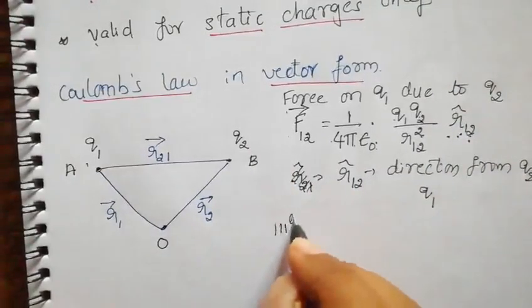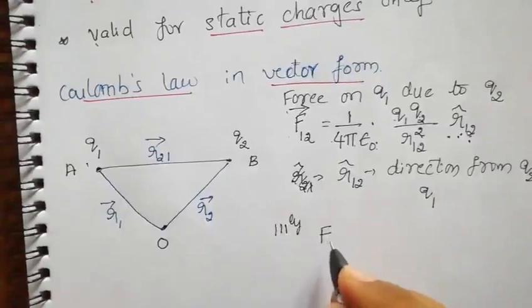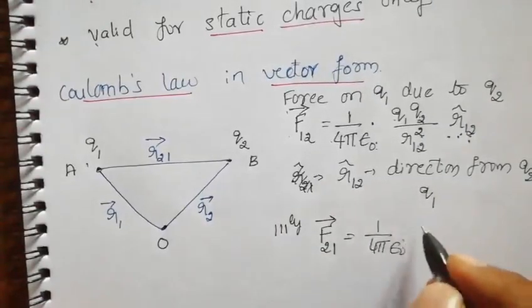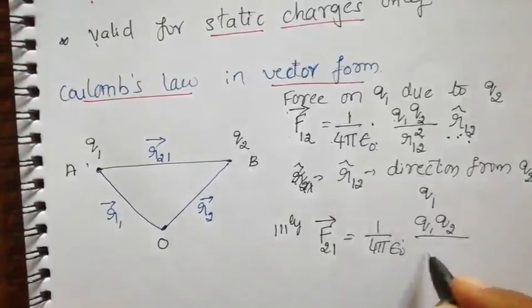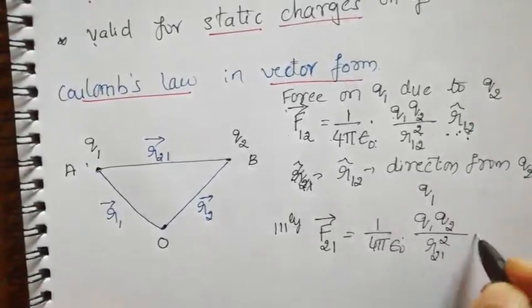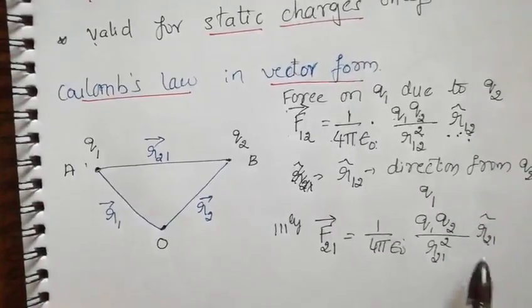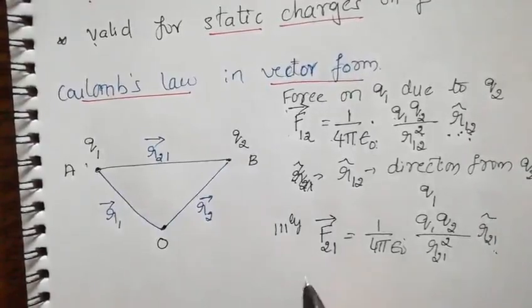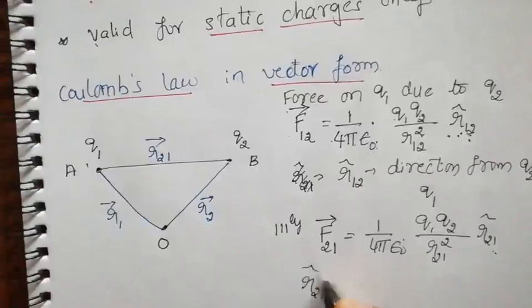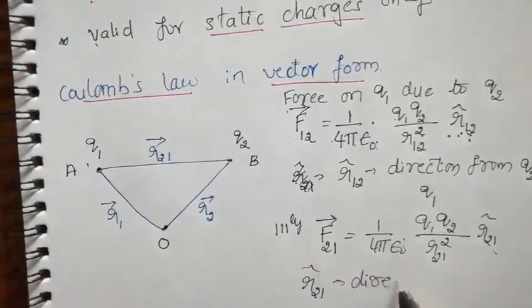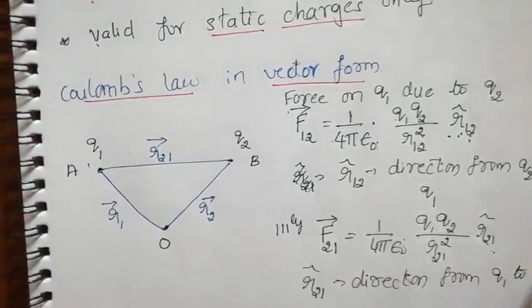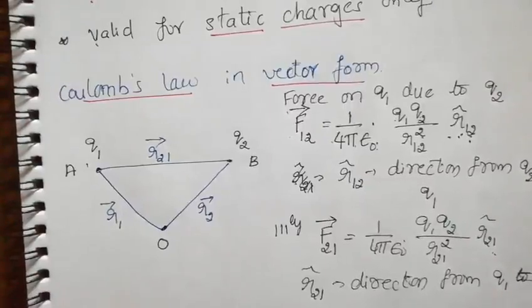Similarly, the force on the second charge due to the first one is given by 1 by 4 pi epsilon naught q1 q2 by r21 square into r21 cap, where r21 cap indicates the direction from Q1 to Q2.